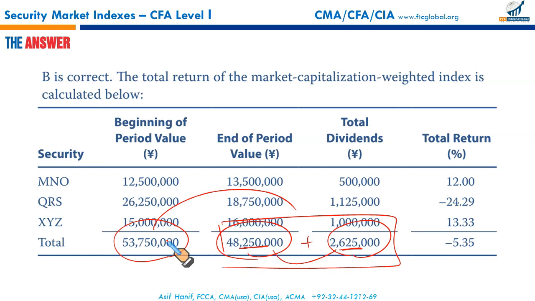48.25 plus 2.625 million, that is 50.875 million, less 53.75 million. So basically this is what you have lost during the period, divided by the original market cap.